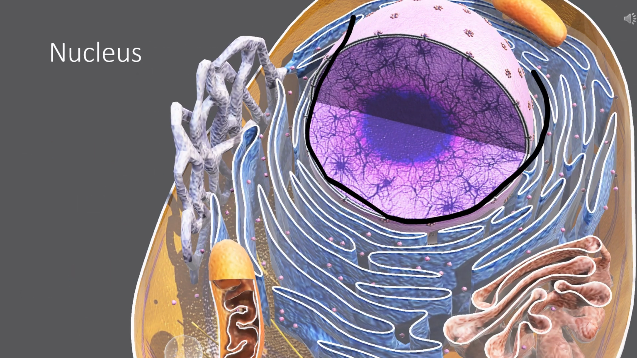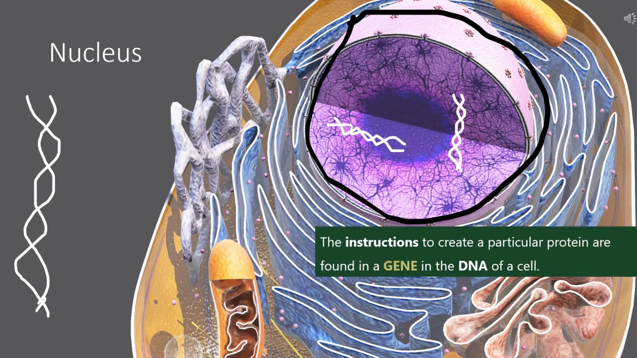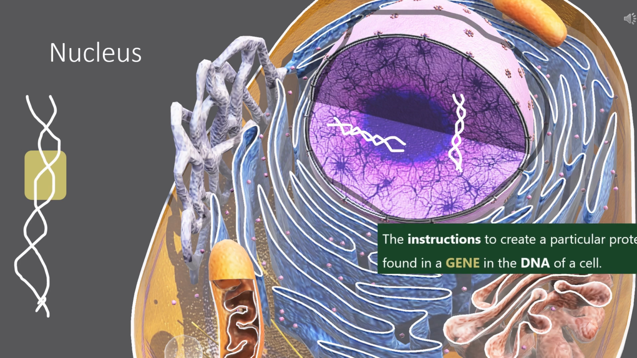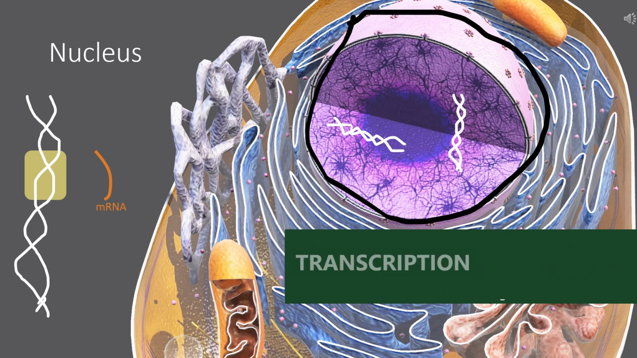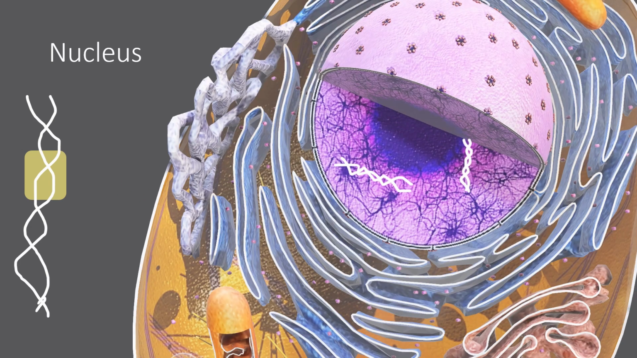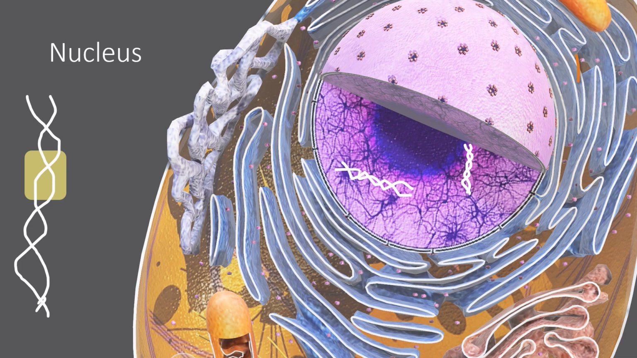It all starts in the nucleus, where DNA resides. The instructions to create a particular protein are found in a gene in the DNA of a cell. So as to prevent damage to this DNA, though, when a protein is required to be synthesized, a copy of that particular gene is encoded onto an mRNA, or messenger RNA molecule. This process of transcribing the directions that are found in DNA into a small segment of mRNA is called transcription. The mRNA molecule then leaves the nucleus through a nuclear pore.